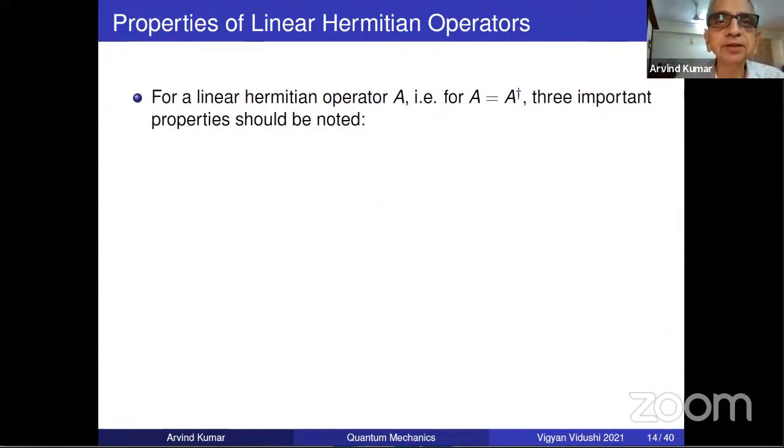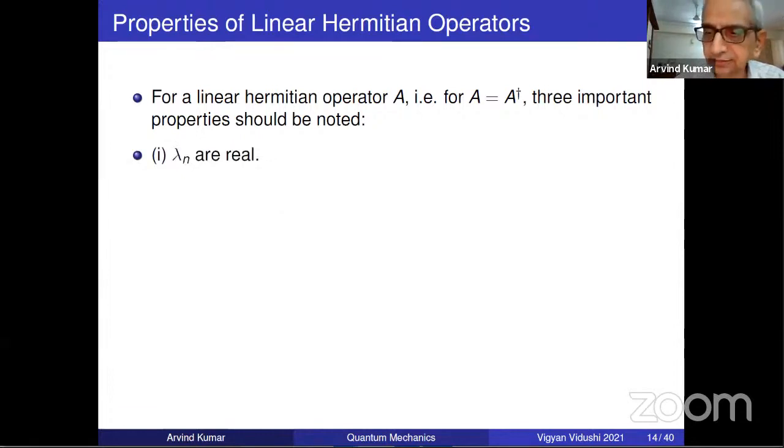And what are the three important properties? Now I want to ask you in chat, anticipate, the properties of H. And I am giving you the answer. The properties are there for every linear Hermitian operator. What are the properties? Three important properties. Chat, first property, please. Real eigenvalues, many people are saying. Now please make complete statements. Eigenvalues of a linear Hermitian operator are always real. That's the first.